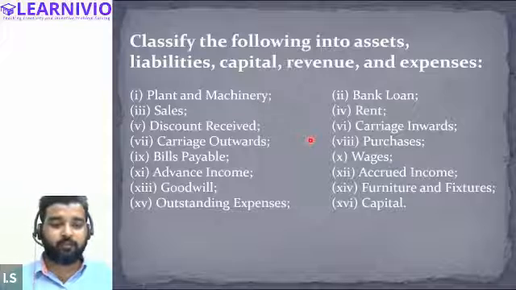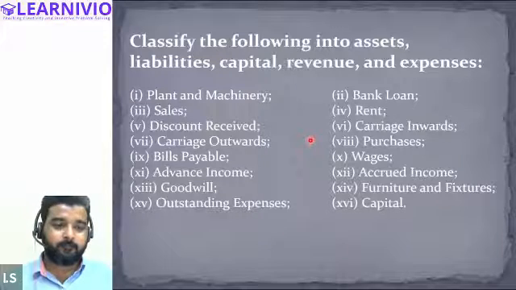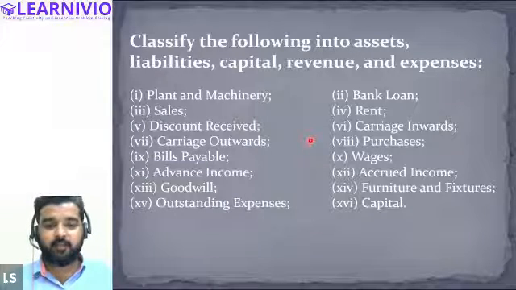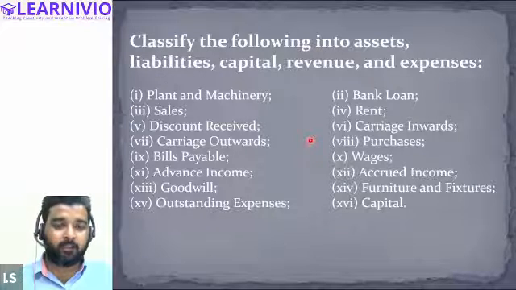It becomes a liability for us. Accrued income is from others, which is due, and outstanding is for us. Outstanding expenses are a liability.